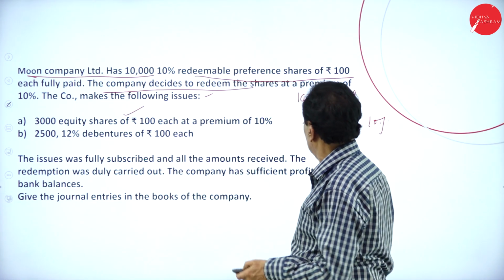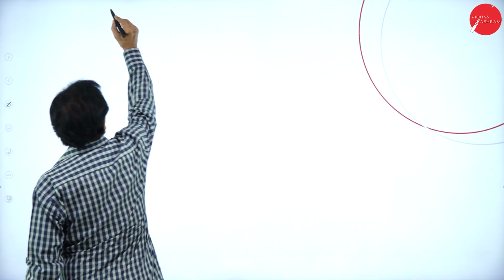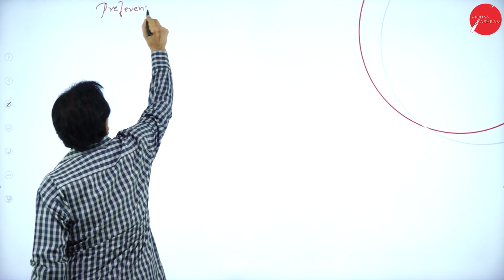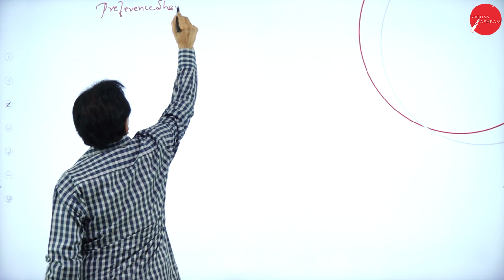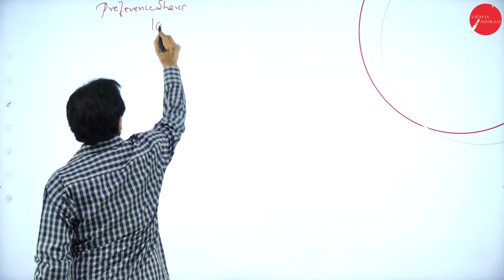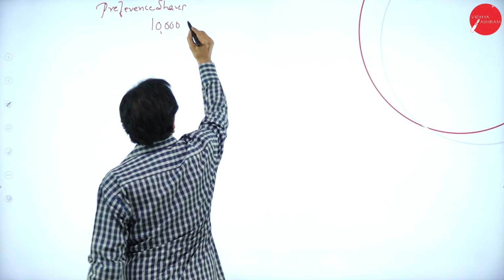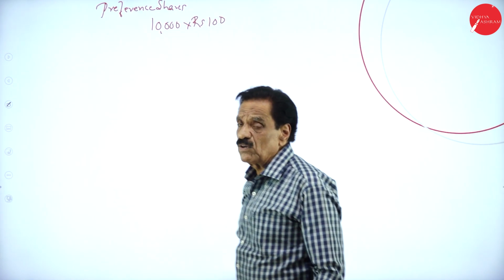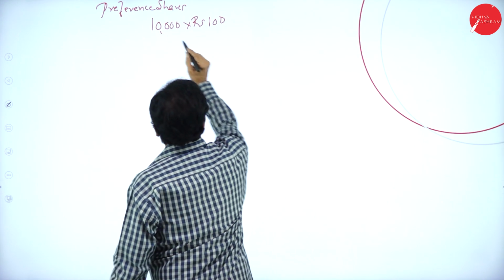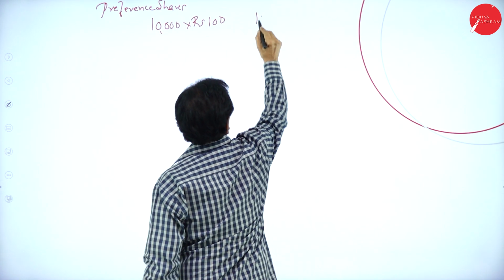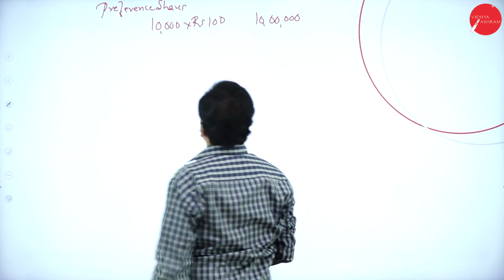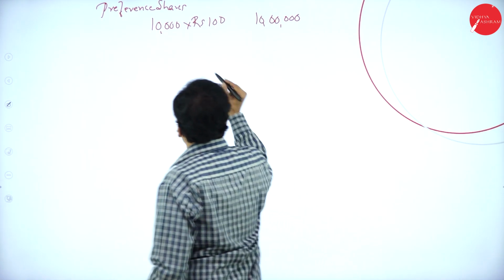So we'll go with the working note, preference shares. 10,000 preference shares of rupees 100 each, a face value of 10 lakh rupees, plus premium.